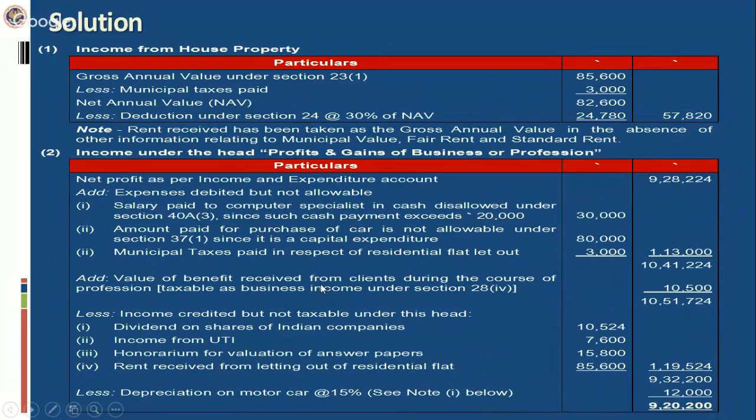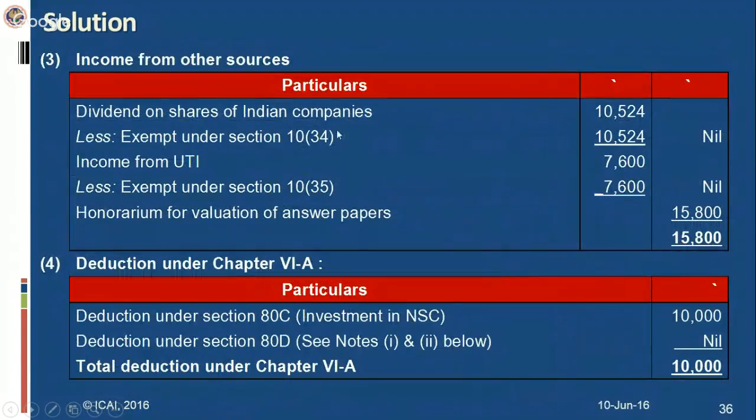The income which is not credited in the income and expenditure account, you have to add back. You have to deduct the income credited but not taxable under this head, and the other expenditure which is allowable but not debited. So these expenditure you have to adjust while computing the PGBP head of income. In the same manner, for income from other sources, you will show that this is an exempt income. Section 10(34) clearly makes it exempt income.